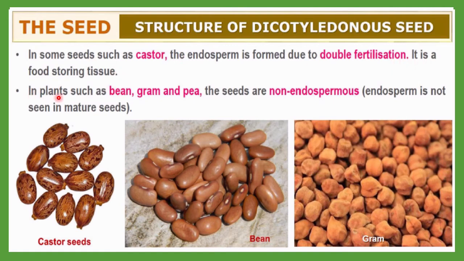And in plants such as the bean, here you can see a rajma bean, bean, gram, pea, the seeds are non-endospermous. Non-endospermous means endosperm is not seen in a mature seed. Here you will observe endosperm, but here you cannot observe any type of endosperm. This is the difference, so you have to remember the examples of which seeds have endosperm and which do not. Castor seed will have endosperm, and bean, gram, pea do not have any type of endosperm, and that's why they are called non-endospermous seeds.